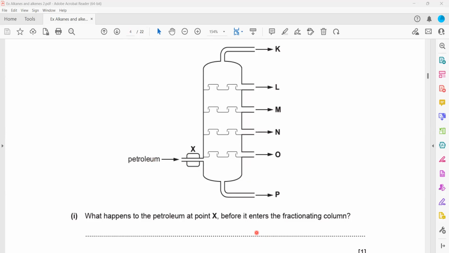These are all the terms used. You can use the term it is heated. You can use the term it is boiled. You can use the term it is evaporated.